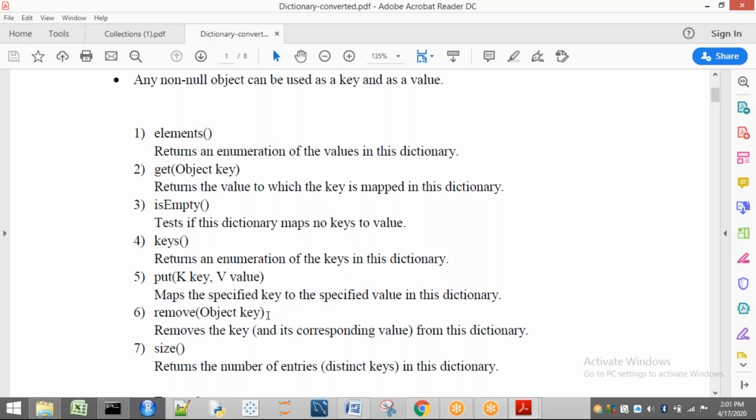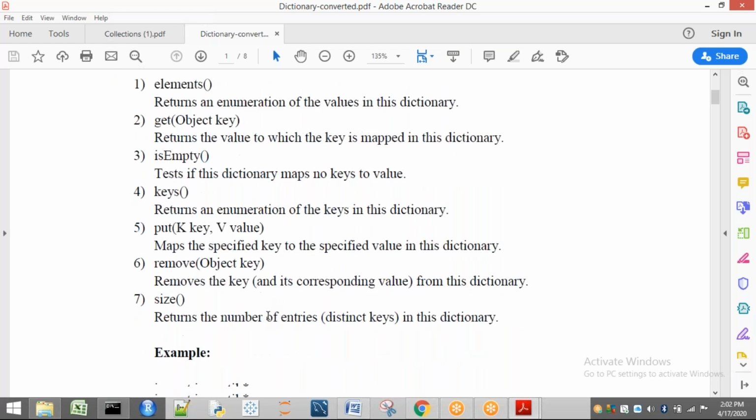If any student is detained, I have to delete his roll number. Automatically, if I delete the roll number, the value, the name, also is removed. In the same way here, if you call remove of some key, the key and the corresponding value are deleted from that dictionary. Size means how many objects are present in that dictionary. Okay, this is about your dictionary.